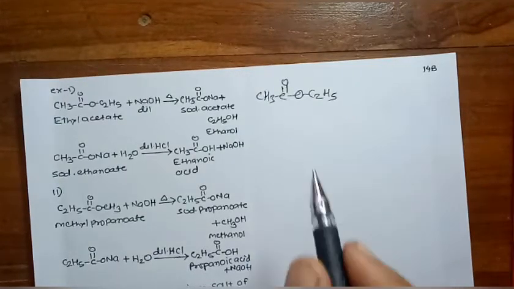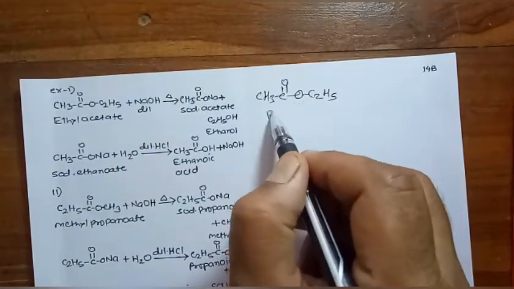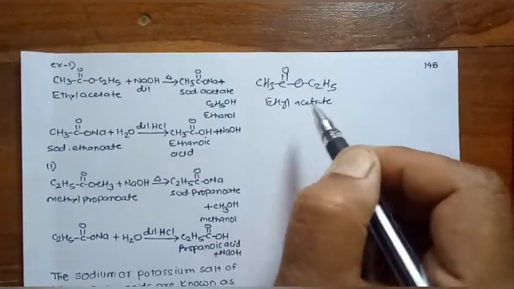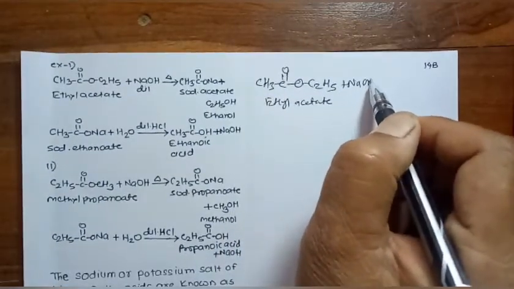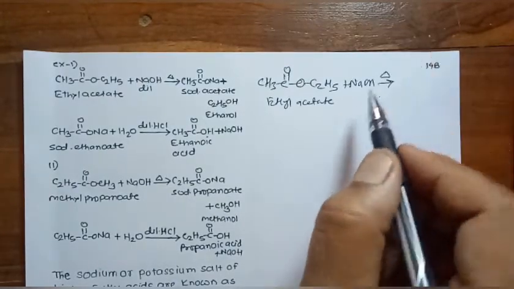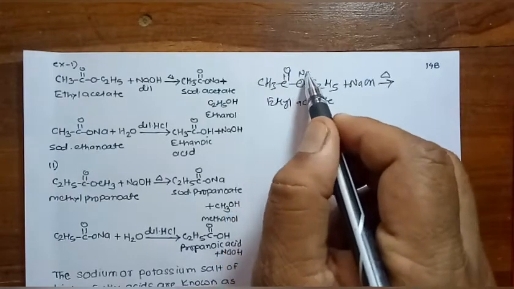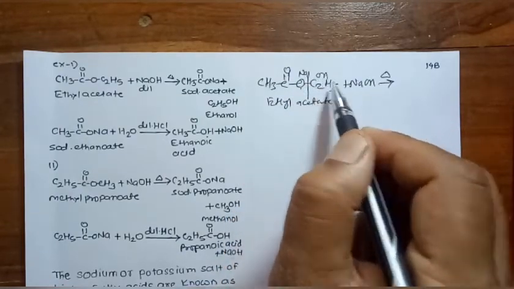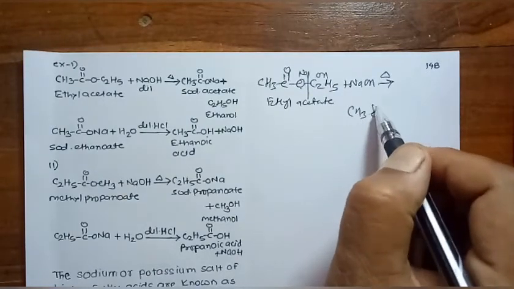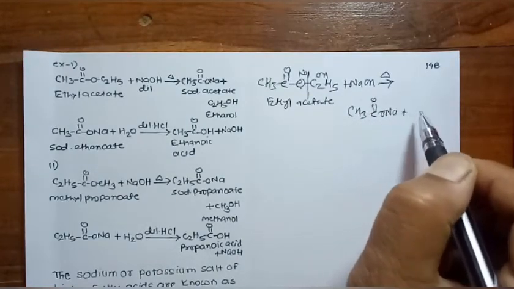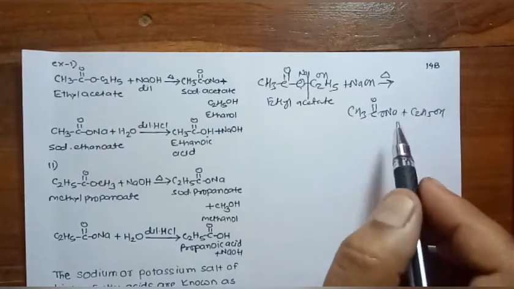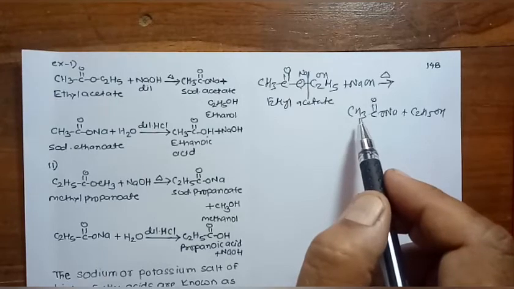I have taken ethyl acetate as the example. When ethyl acetate is treated with an alkali like NaOH after heating, the sodium goes to this oxygen atom and the OH group is attached to this ethyl group, and it gives CH3C double bond ONa plus C2H5OH. It is a salt of the acid.